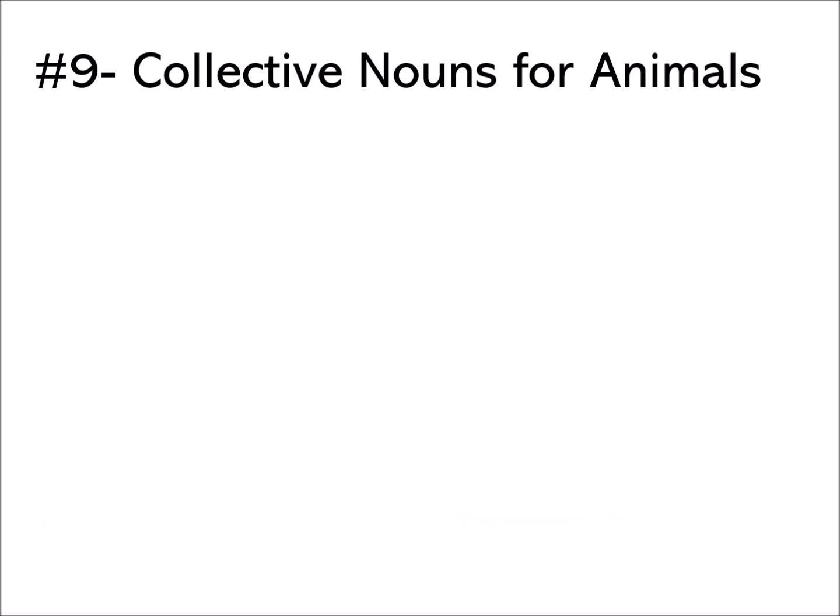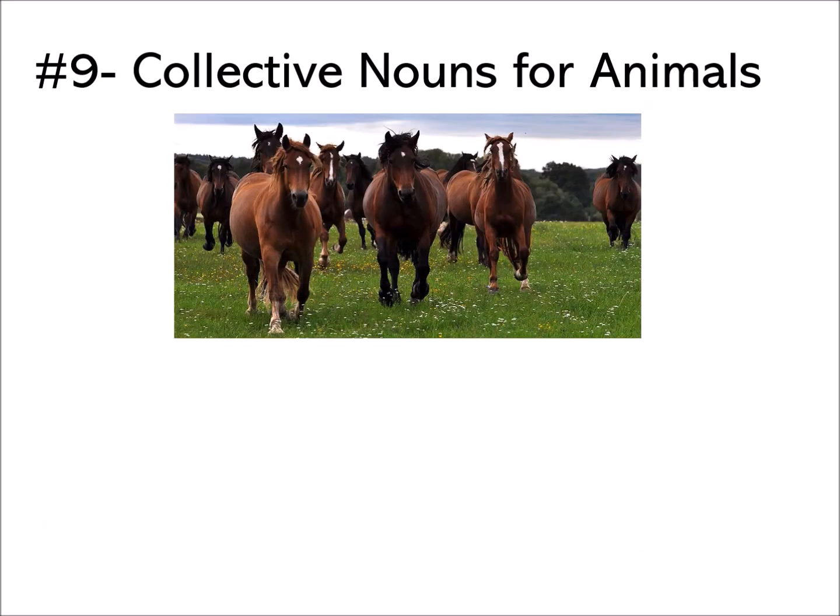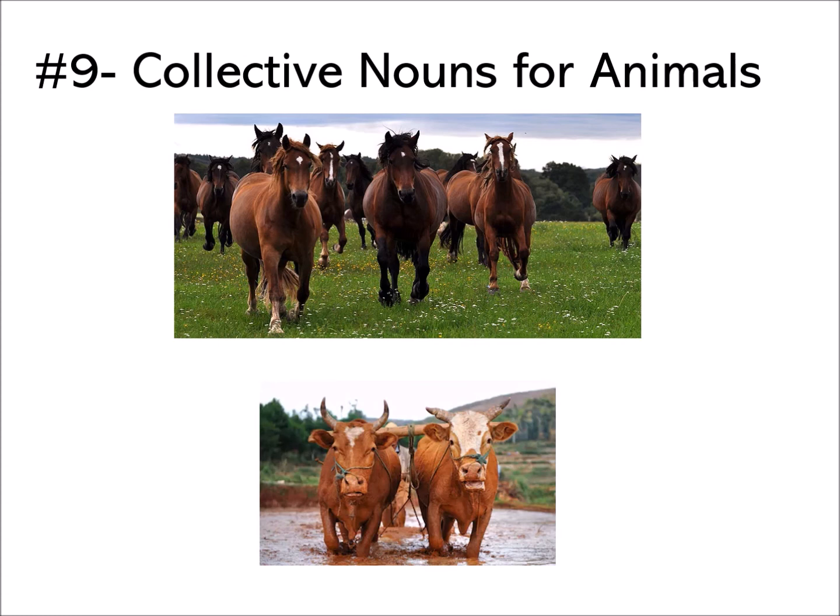Let's look at the ninth collective noun. Yes, we can see horses here. So what is the collective noun for horses? Okay, and we can see here with two sharp horns, they are oxen. They are oxen. So usually we use oxen to plow our paddy field.